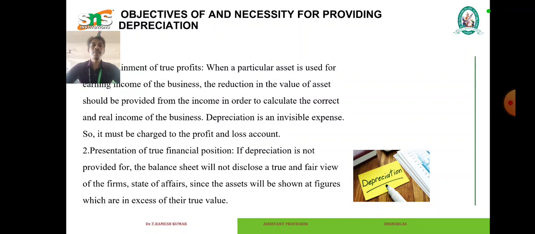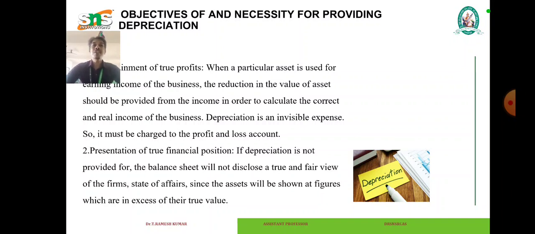Next, we can see the objectives and necessity for providing depreciation. The first one is apportionment of true profits. When a particular asset is used for earning income of the business, the reduction in the value of the asset should be provided from the income in order to calculate the correct and real income of the business. Depreciation is an invisible expense, so it must be charged to the profit and loss account.